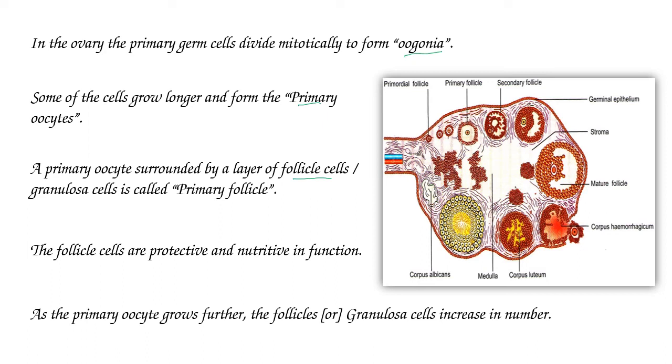Let's see in the diagram. So this part is the primary follicle. What is a primary follicle? A primary oocyte surrounded by a layer of follicle cells is called a primary follicle. These follicle cells protect the primary oocyte and provide nutrients to it. As the primary oocyte increases in size, simultaneously the number of follicle cells also increases.